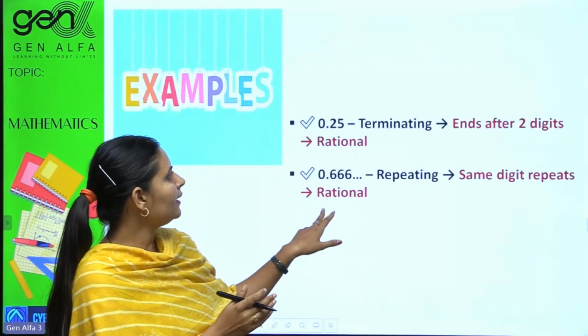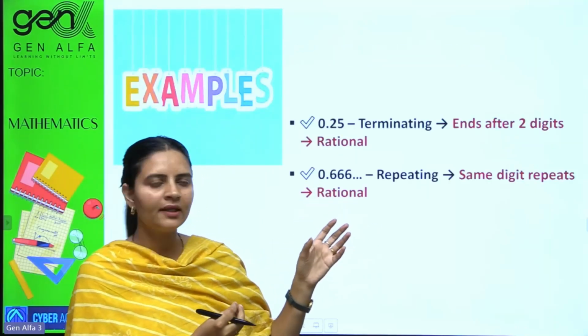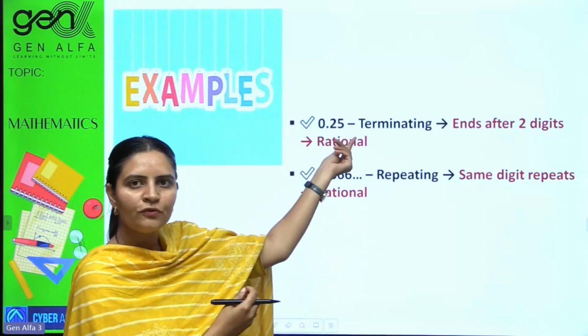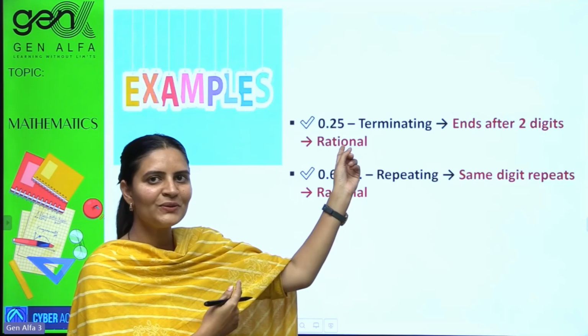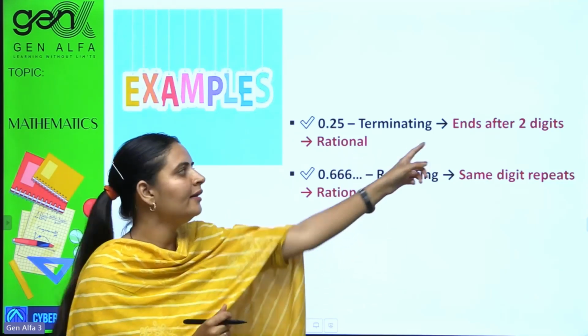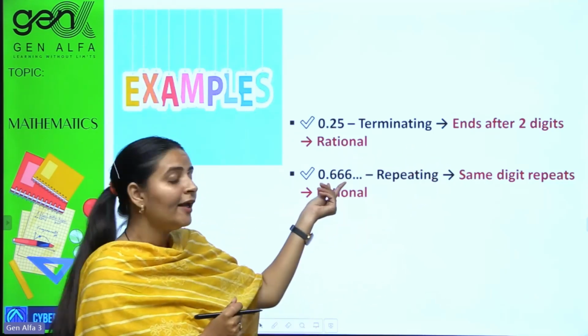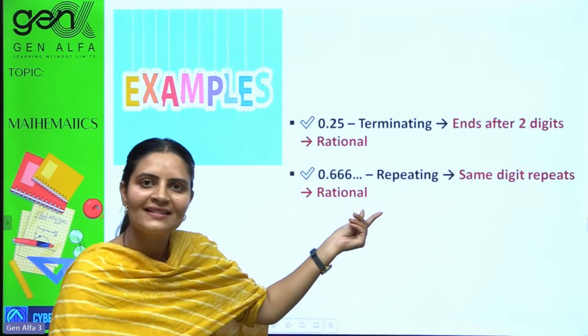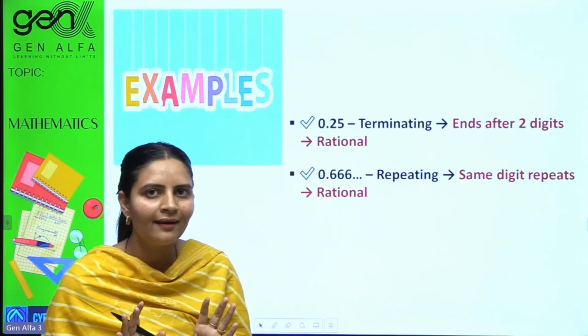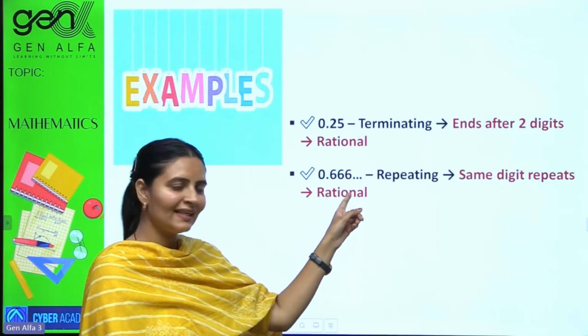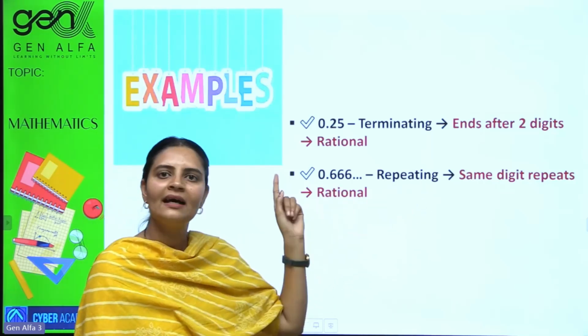Few examples are there. I'm giving you some decimals right now. So 0.25, it is ending after 2 digits. If it ends, definitely rational. If it does not end, but it is repeating the same digits, rational.